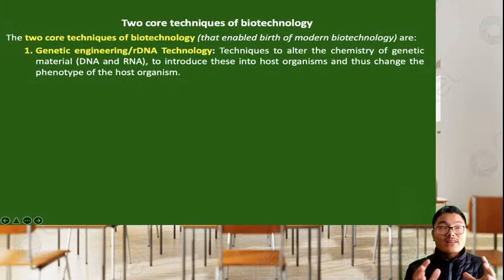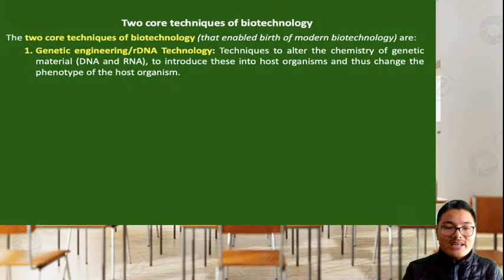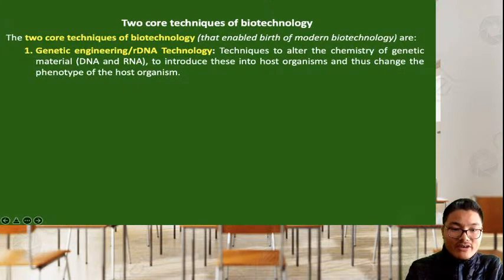So whenever the term biotechnology comes in our mind, then we suddenly come up with an idea about genetic engineering and genetically modified organisms, right? And for genetic engineering, we also use the term rDNA technology. R stands for recombinant.